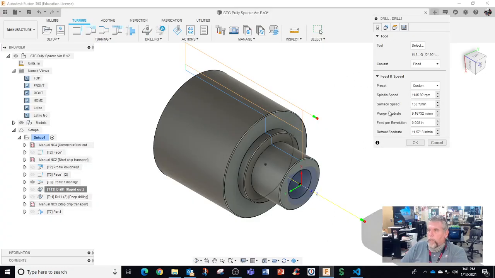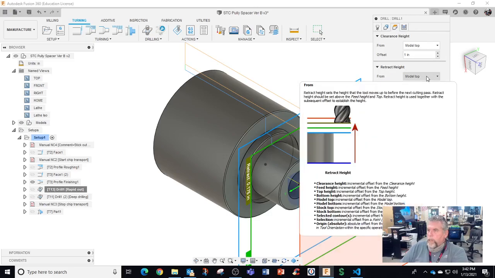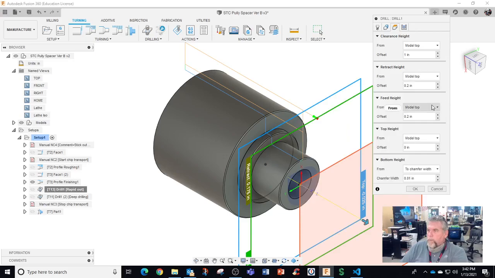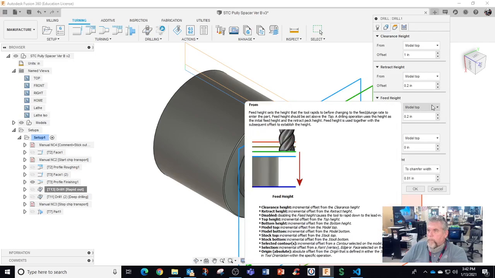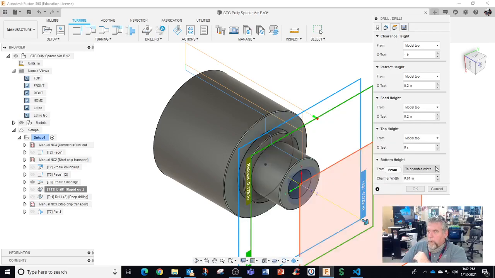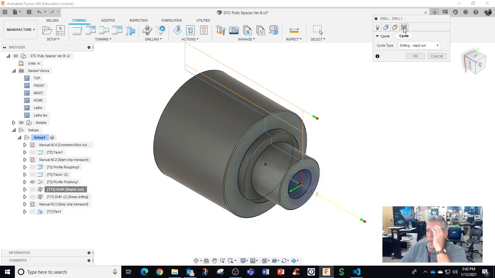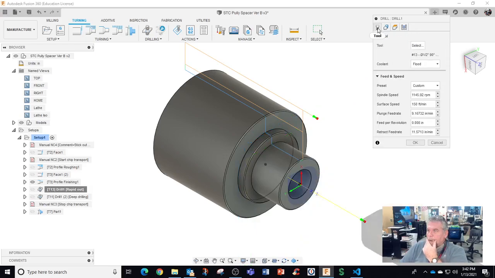All right, drill 1, heights, model top retract, model top retract, feed height. These are all the same. Top height is and bottom height. So top height. All right. And drilling wrap it out.